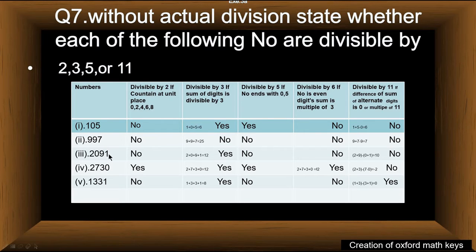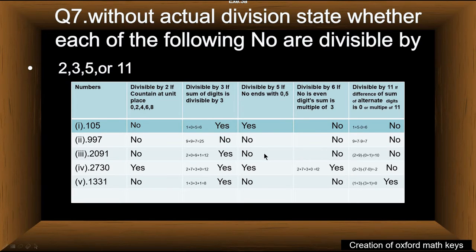2091 is not divisible by 2 because it does not contain any digit that is a multiple of 2 at the unit place. Therefore, this is not divisible by 2. This number is divisible by 3 because the sum of digits is equal to 12, and 12 is a multiple of 3. Therefore, this number is divisible by 3.